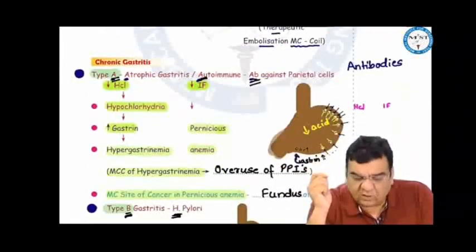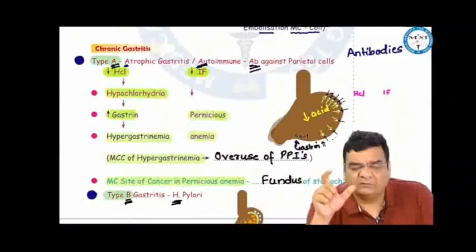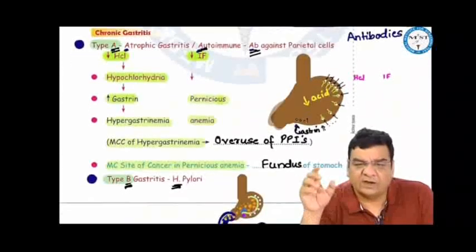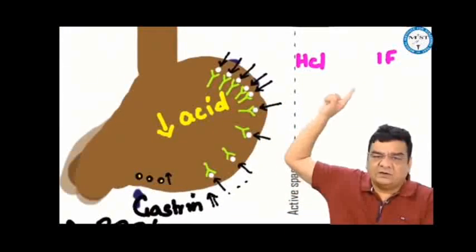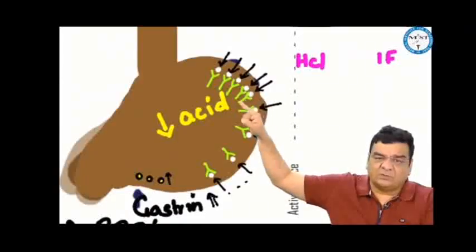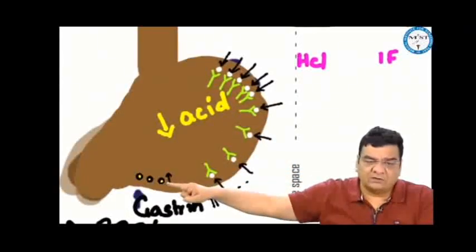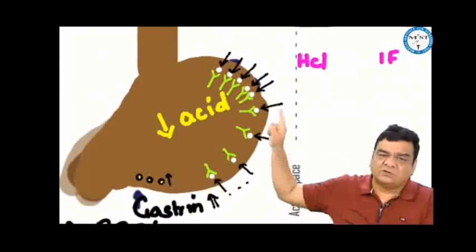bleeding vessel. Chronic gastritis can be classified as type A and type B. A is for antibodies, that is autoimmune or atrophic, where antibodies are formed against the parietal cells. We know the job of the parietal cell is to produce acid and intrinsic factor. So if antibodies are formed, they will not allow the acid to come out. Hypochlorhydria. This will activate the G cells in the antrum, which will release gastrin, hypergastrinemia, and this gastrin will stimulate the parietal cells to produce acid.